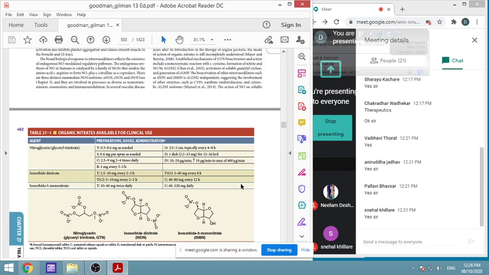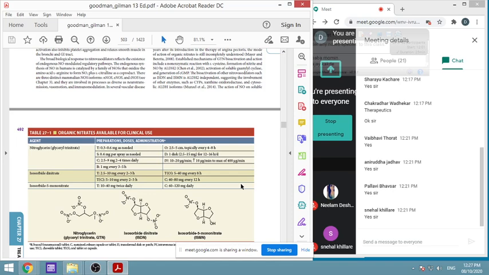The other analogs are isosorbide dinitrate and isosorbide 5-mononitrate. These are the organic nitrates. There are also inorganic nitrates. If you remember, during hypertension we saw sodium nitroprusside, which is an inorganic nitrate. But it cannot be used for long term, and these three are the most important in angina treatment.